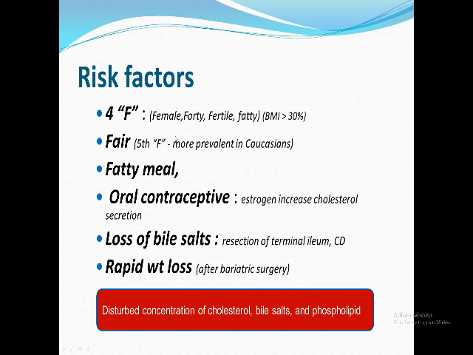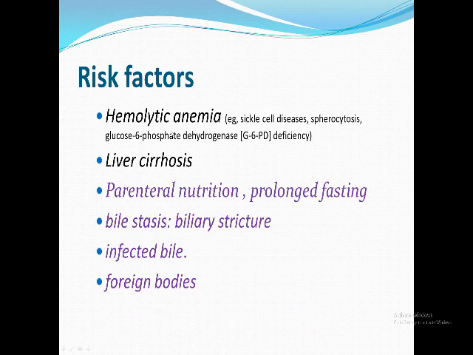This is the decrease of the bile salts. This increase of cholesterol, both will lead to a disturbed bile salt to cholesterol ratio. So the micelle is not formed. There is cholesterol without a micelle that precipitates and forms cholesterol stone. So all these factors lead to formation of cholesterol stone, while these factors lead to formation of black pigment stone. Either an increased concentration of unconjugated bilirubin in the blood, or the liver is diseased and cannot conjugate the normal value of bilirubin in the blood.